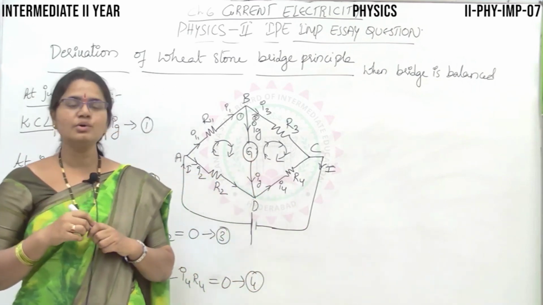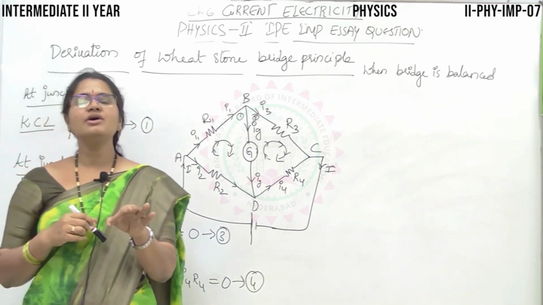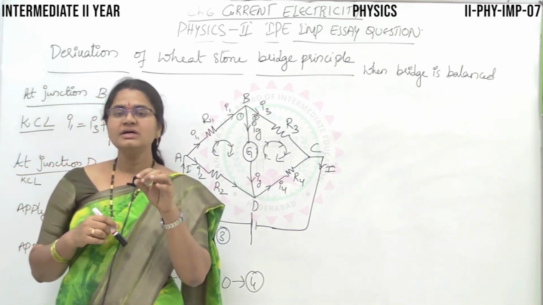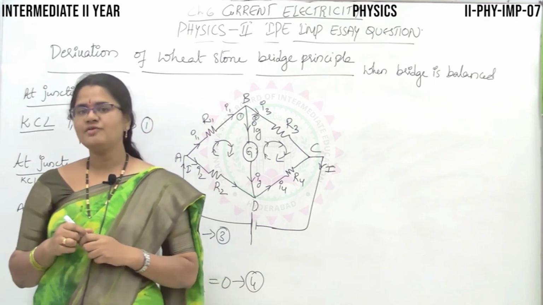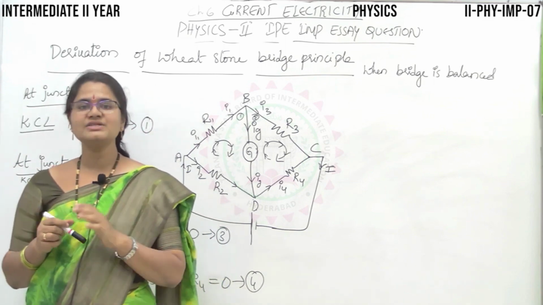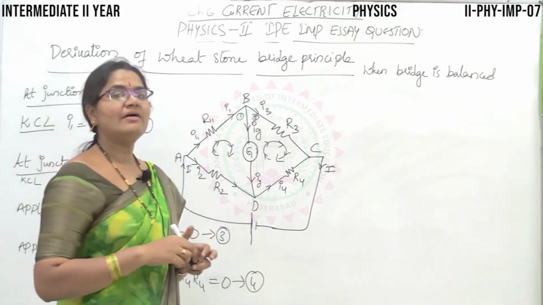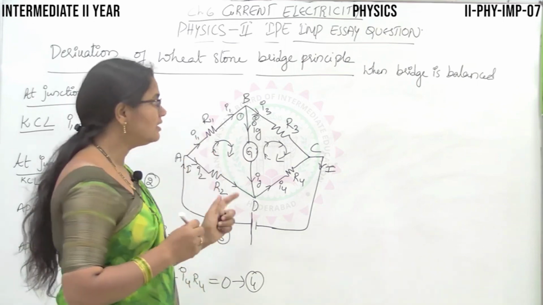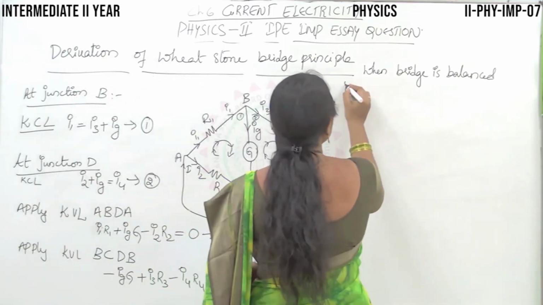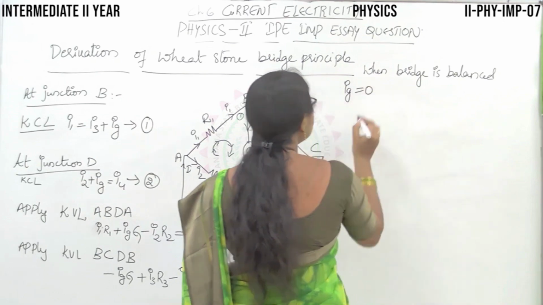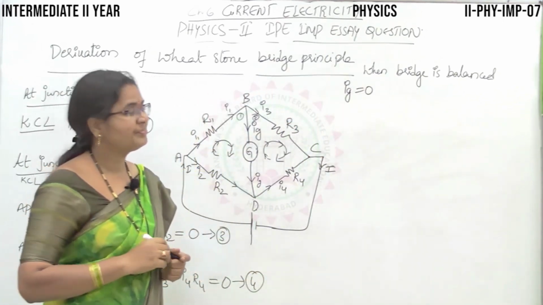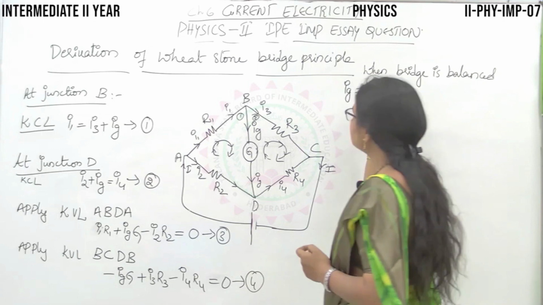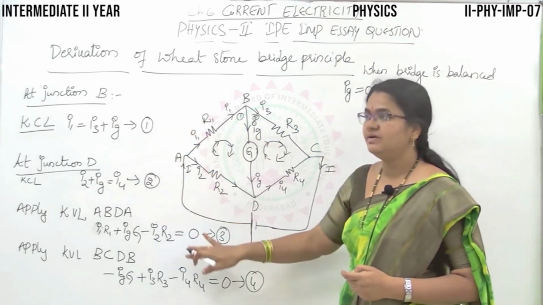Then we say the total current is balanced. So in the practical also, you have to see for 0 deflection in the galvanometer. Whenever the galvanometer deflects to 0, at that point you have to note the length there. Here also, when the bridge is balanced, the current through the galvanometer is 0. Now put this condition into these 4 equations.